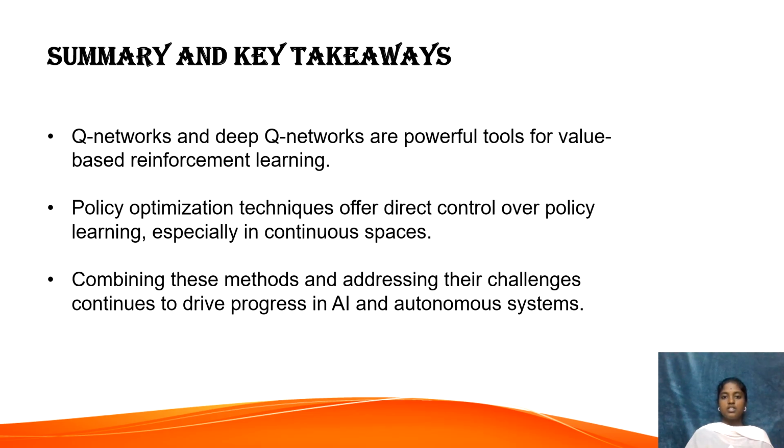Finally, we have come to the summary and let us discuss some key takeaways. To summarize, reinforcement learning teaches agents through interaction and reward-based feedback. Q networks and deep Q networks are powerful tools that use neural networks for value-based learning. Policy optimization methods, on the other hand, directly improve the decision making policy. Both approaches are complementary and continue to push forward the progress of artificial intelligence, especially in robotics and autonomous systems.